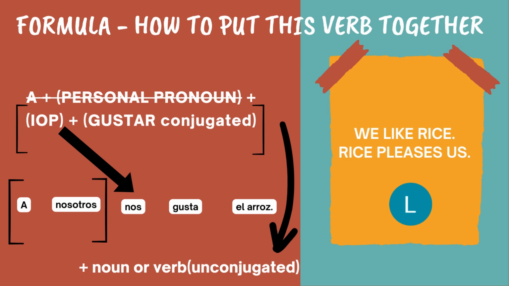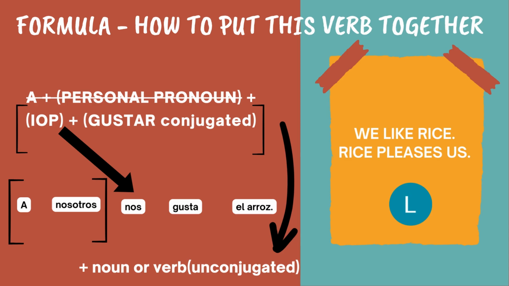Now, remember how before I mentioned that there were two ways in which you can do a sentence. And I gave you some brackets in that first example of me gusta or a mí me gusta. So now you're going to see the same example as before, but in both ways. We can either say a nosotros nos gusta el arroz, or you can say nos gusta el arroz. You can start your sentence with your IOP, which is why the first part of the formula is crossed out.